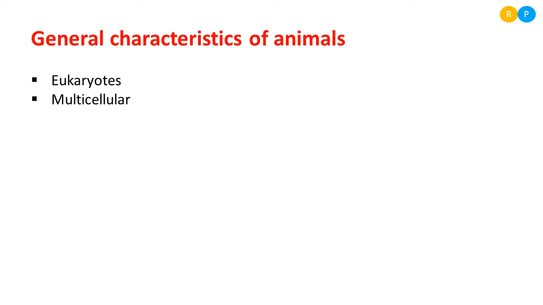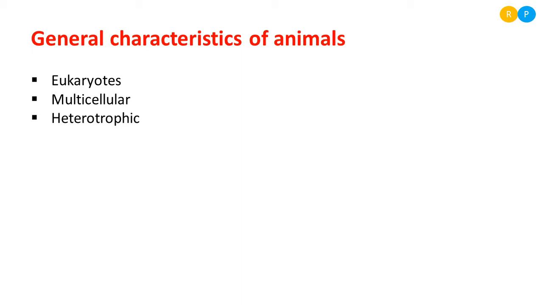Then one more character is that they are multicellular. The body of an animal is made out of multiple cells. There is no question of unicellular here. Unicellular animals are not placed here. All animals are multicellular in their characteristic features. Their body is made out of multiple cells, so they are multicellular.